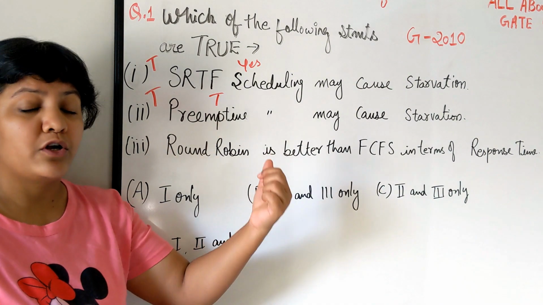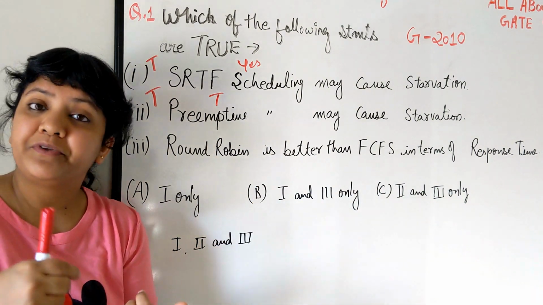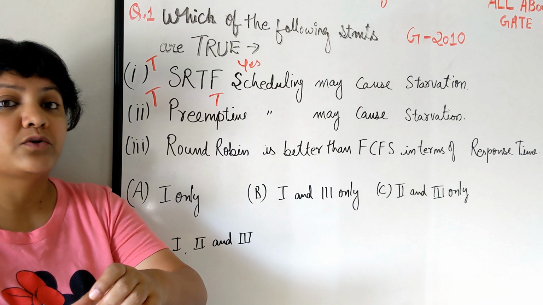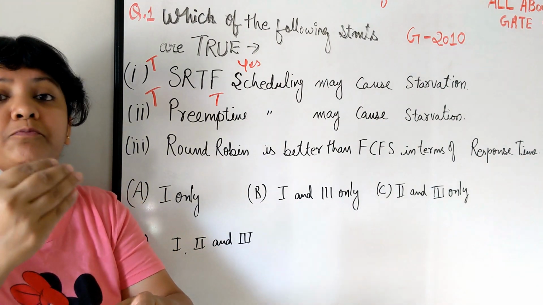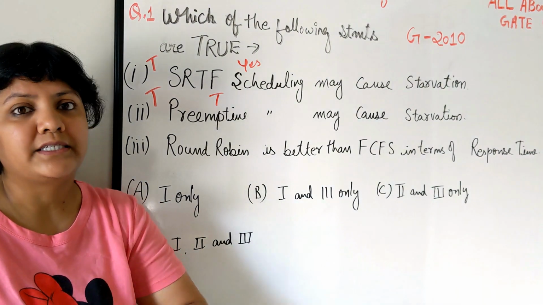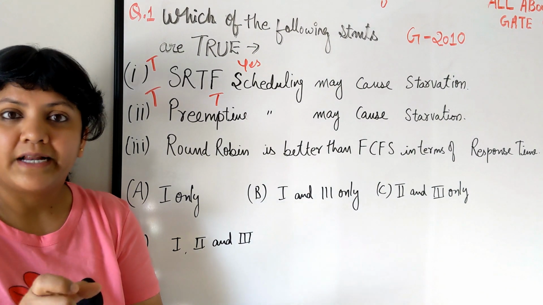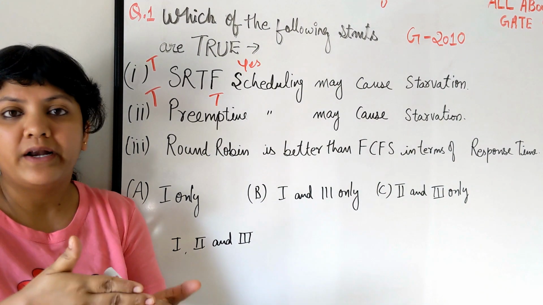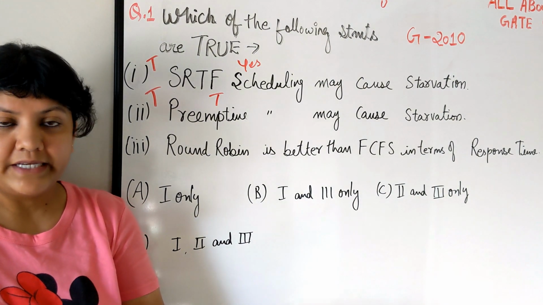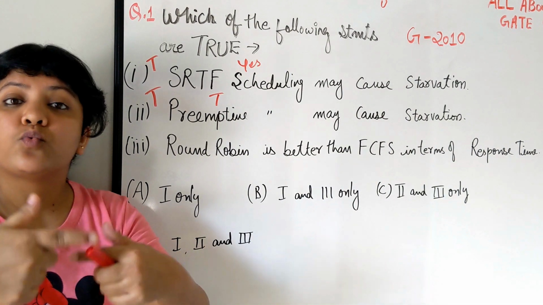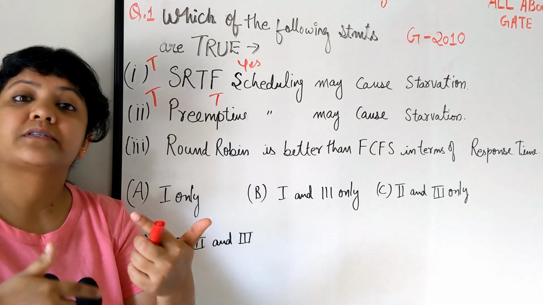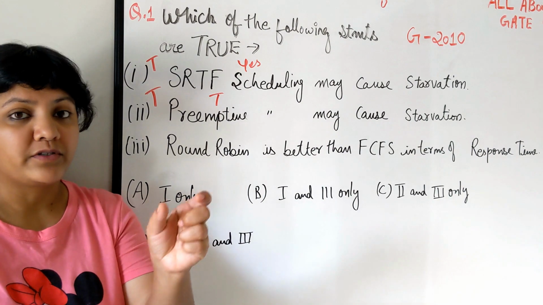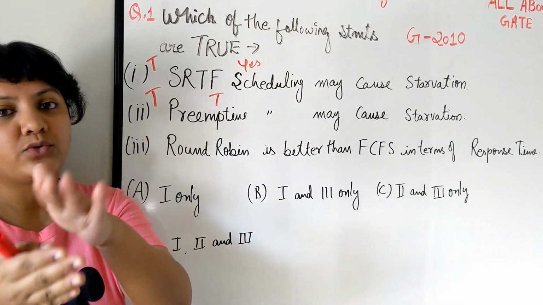Now coming to round robin, which is a preemptive algorithm that works on the concept of first come first serve plus a time slice. A particular time slice, the time quantum, maybe 1 or 2 units or whatever it is, will be given to each process one after another. If process 1 gets a chance, then 2 will come, then 3, then 4.